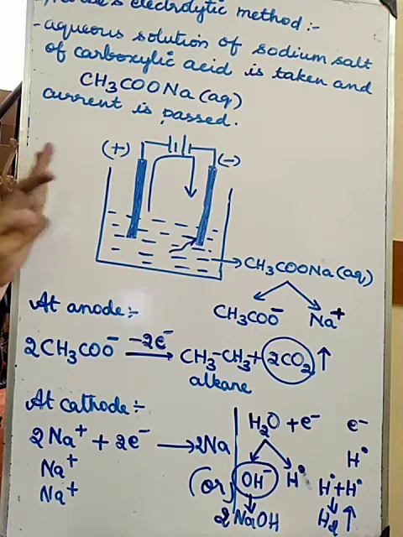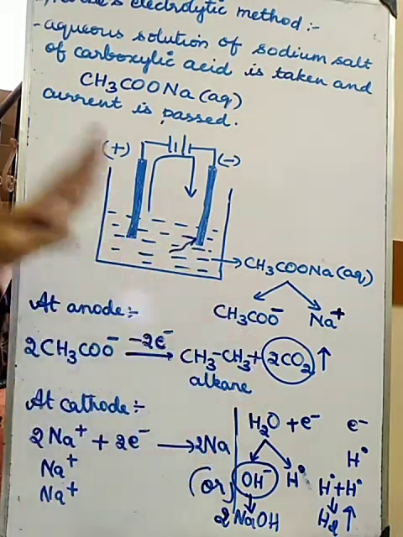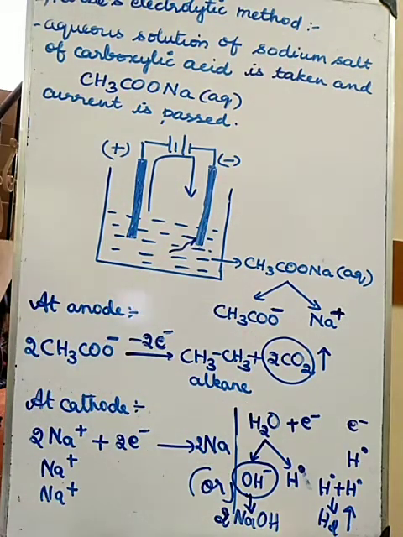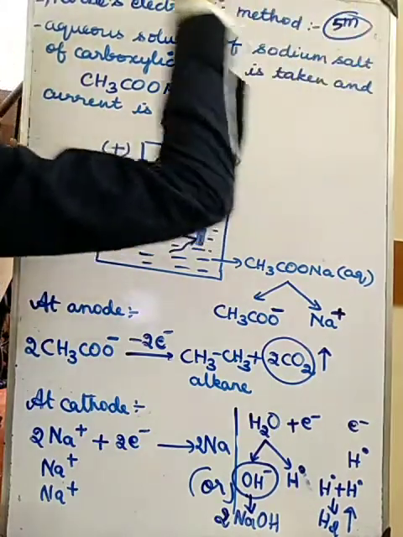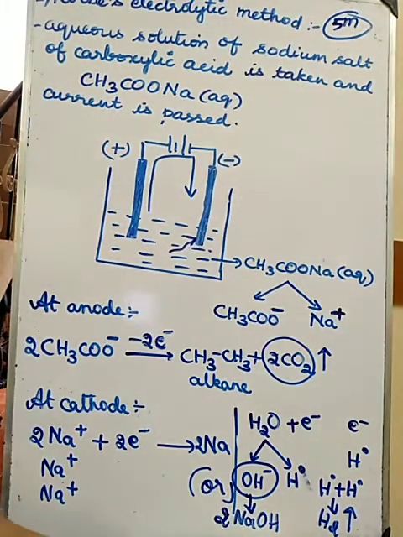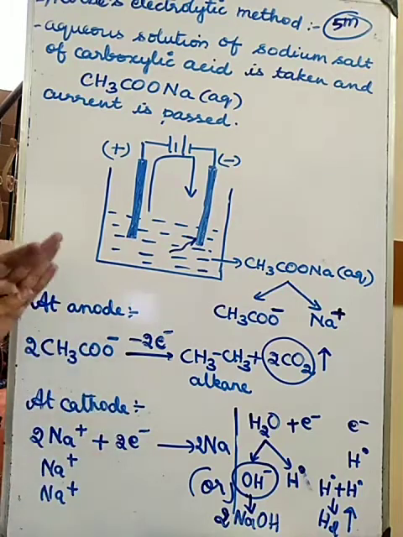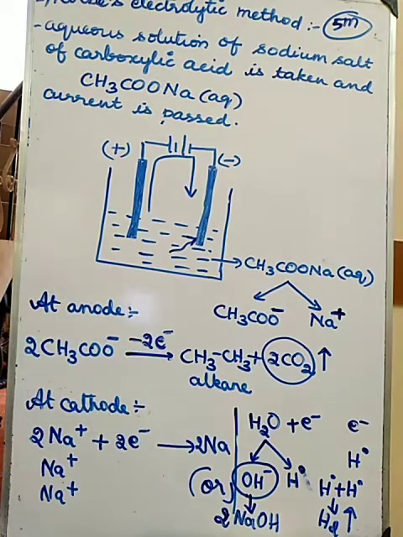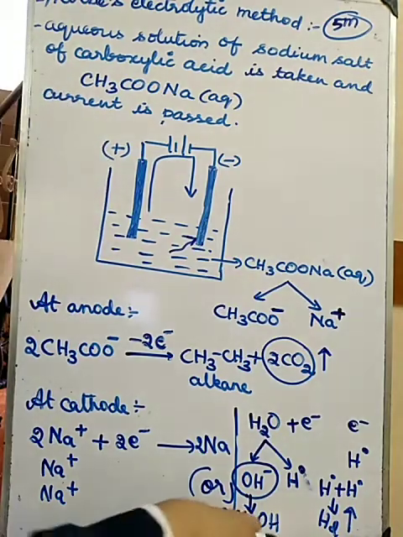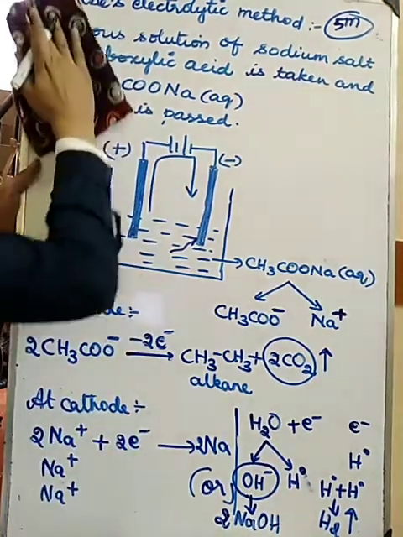So this is called Kolbe's electrolytic method. Understood? Kolbe's electrolytic method is a very important 5-mark question. What is happening at the cathode and what is happening at the anode you have to write, and then the overall reaction you have to write at the end.